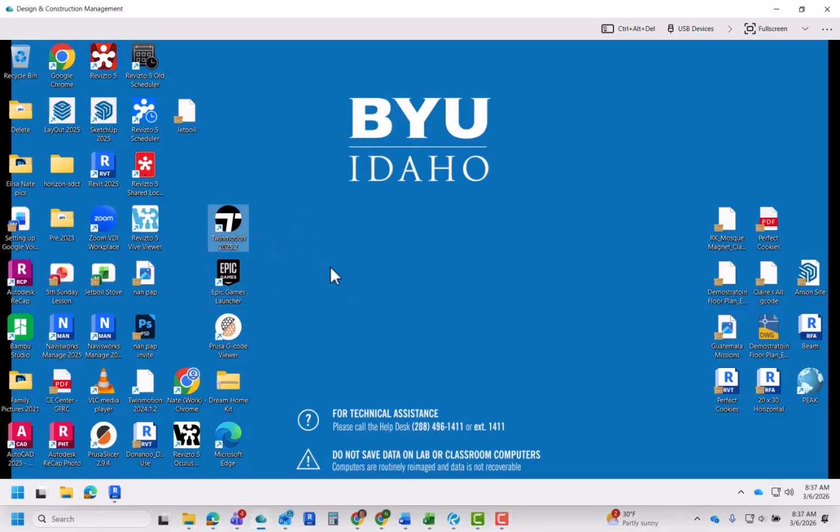Now, if you already have Twinmotion installed on the virtual machine computer, then go ahead and just click here. But if you don't see an icon like this, open up the Epic Games Launcher.